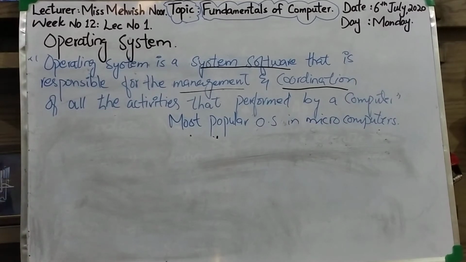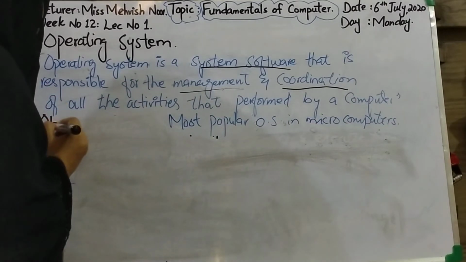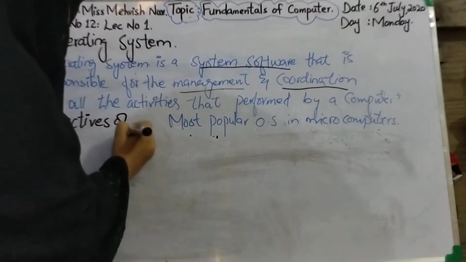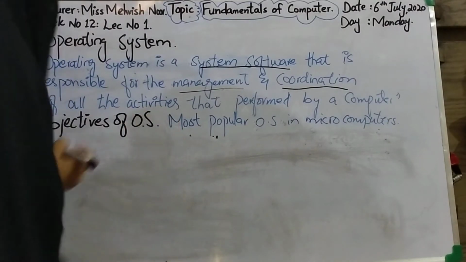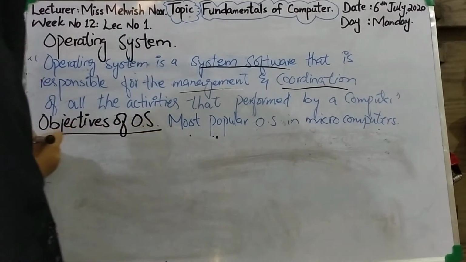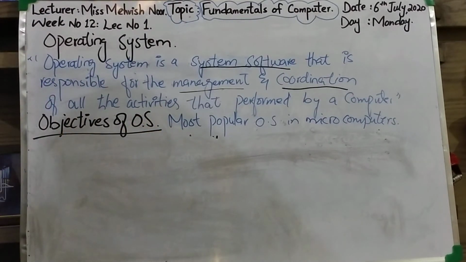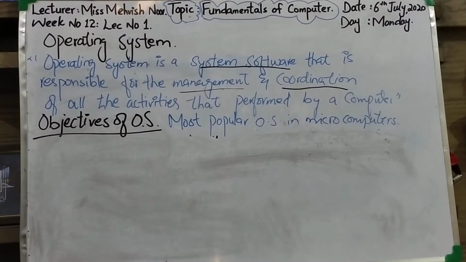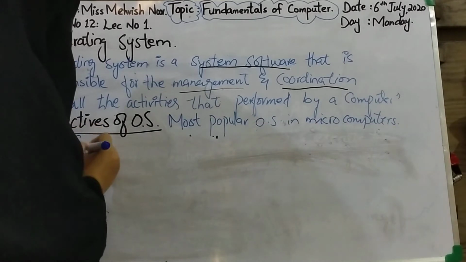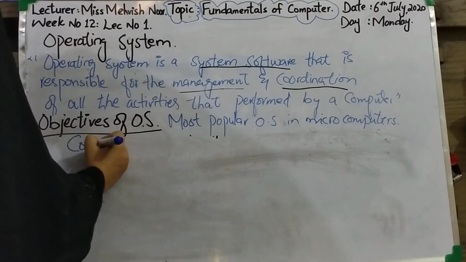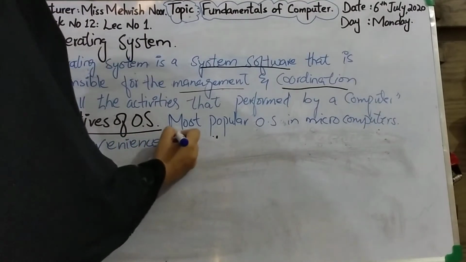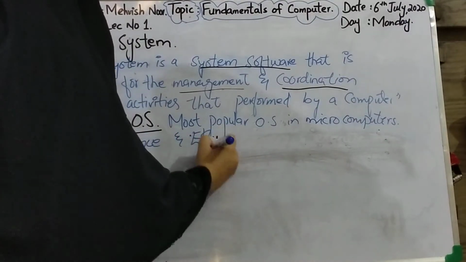I'm writing the objectives of operating system. Clear? What are the main objectives? Convenience and efficiency.